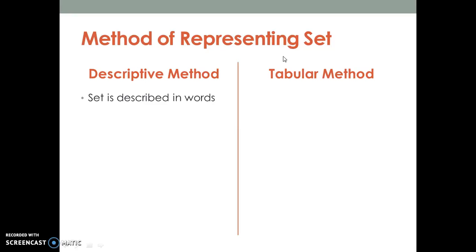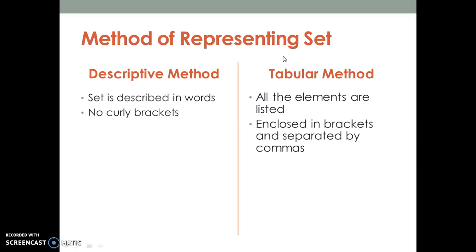But in the tabular method, we list all the elements. Second, in the descriptive method we do not use curly brackets, but in the tabular method the elements are enclosed in curly brackets. You will understand this when you see the example.